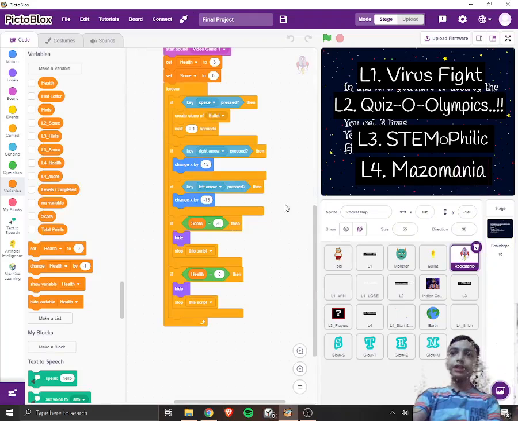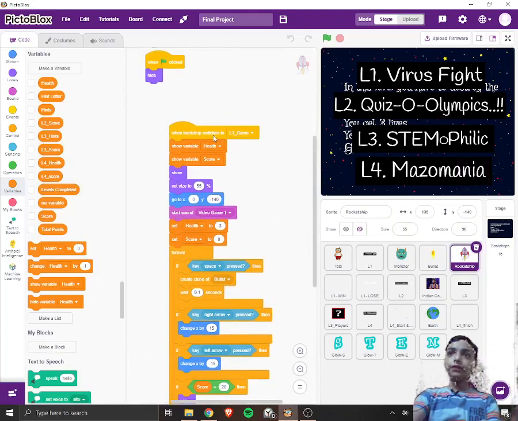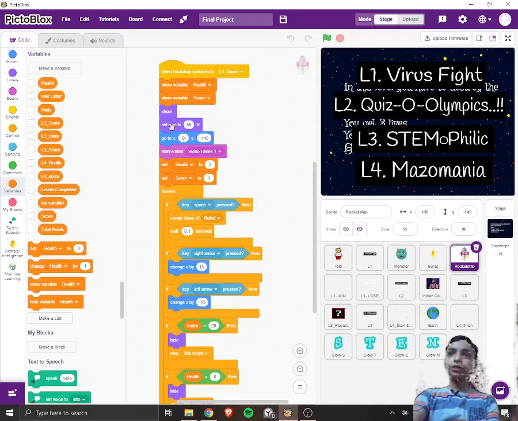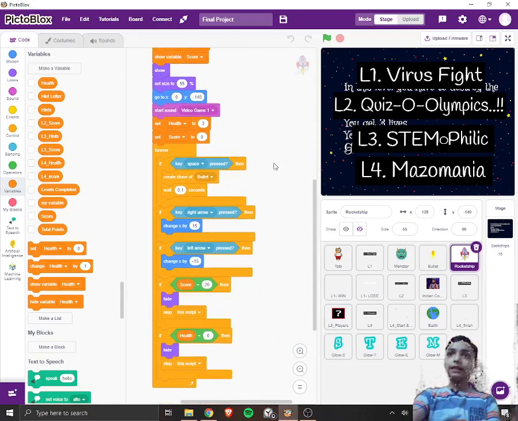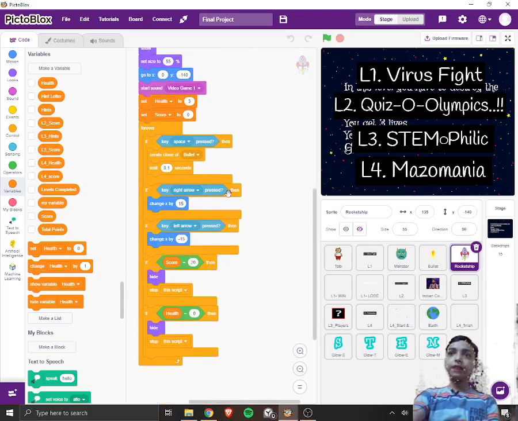When it changes to L1 game, it will first go to the rocket ship, show variables, the two variables, set the position, set the size, set the variables, and then check what key is pressed. If space key is pressed, it will do the following. If right key is pressed, it will change the x-axis, that is the horizontal one. And if left key is pressed, it will change the x-axis but on the left side. And if score is 20, it will hide and stop this whole script, and if health is 0, it will hide and stop this script.